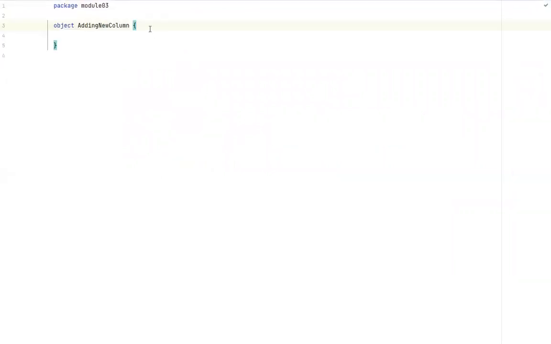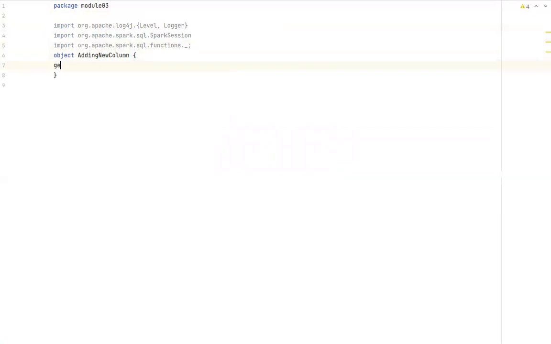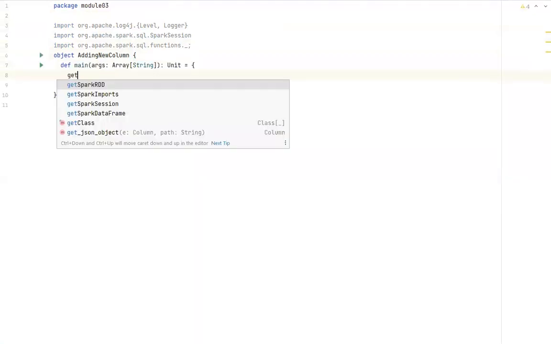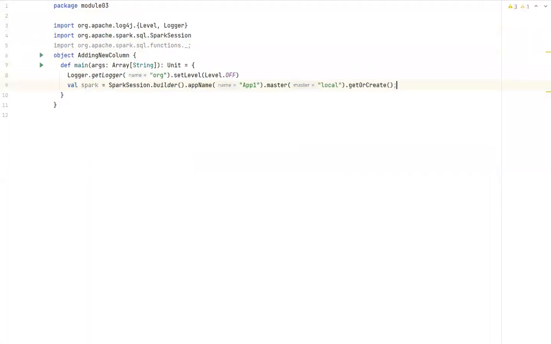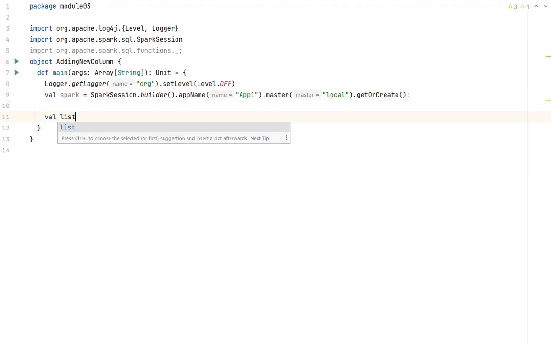As usual, I will import everything, and yeah, good to go. So now first let me create some records. I will name it as val list of records, is equal to list of. We'll store 2 records.